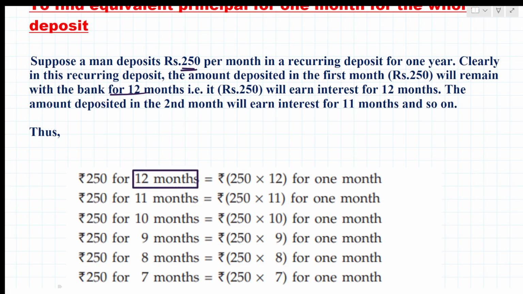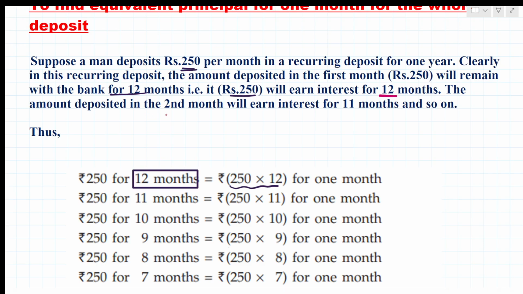So 250 into 12 for 1 month has interest, then 250 into 11, then 250 into 10, 250 into 9. So this rupees 250 will earn interest for 12 months. Again 250 will earn interest for 11 months.